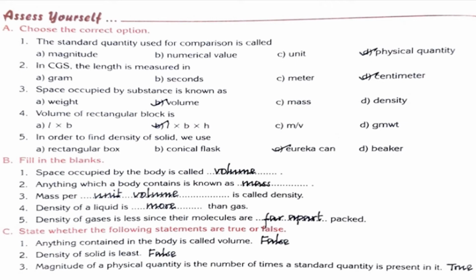Okay, B. And then fourth one, volume of a rectangular block is, here learn the formula, is it children? Length into breadth into height, so L into B into H.